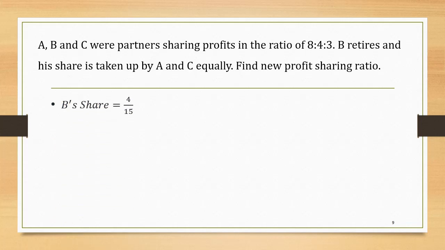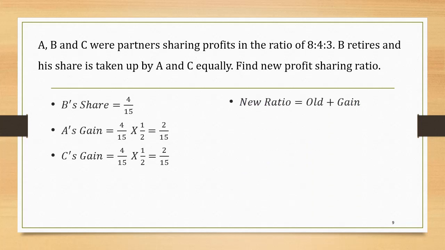B's share can be seen as 4/15. A's gain is equal to 4/15 into 1/2, that is equal to 2/15. 1/2 has been taken. The reason is very clear, because A and C have gained equally, 1:1, because of that 1/2. Similarly, C's gain is equal to 4/15 into 1/2, that is equal to 2/15. With the help of the gaining ratio, we have calculated the gain by A and C. Now let us calculate the new ratio.